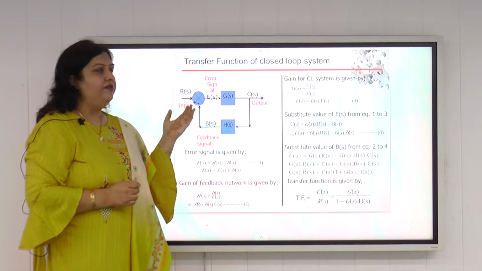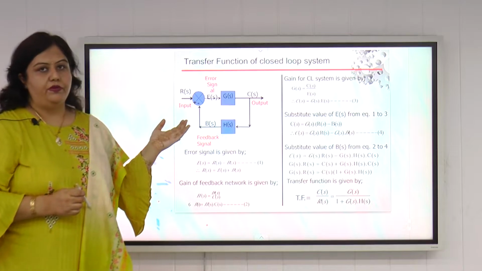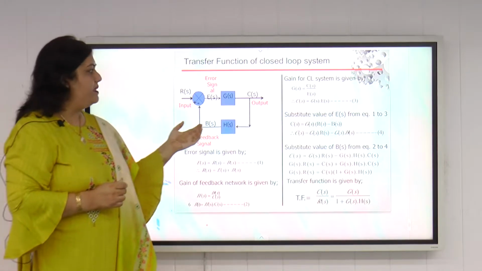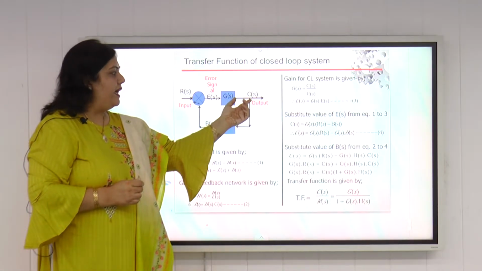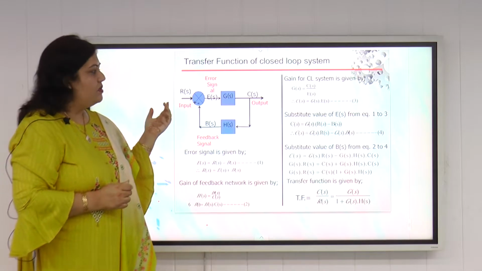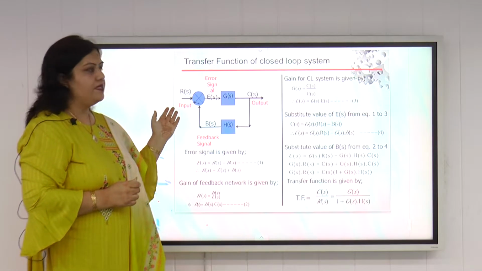Now we have to derive the overall transfer function of this closed loop control system. That means we have to derive the ratio of C(s) upon R(s). So how do we derive the ratio of C(s) upon R(s)?